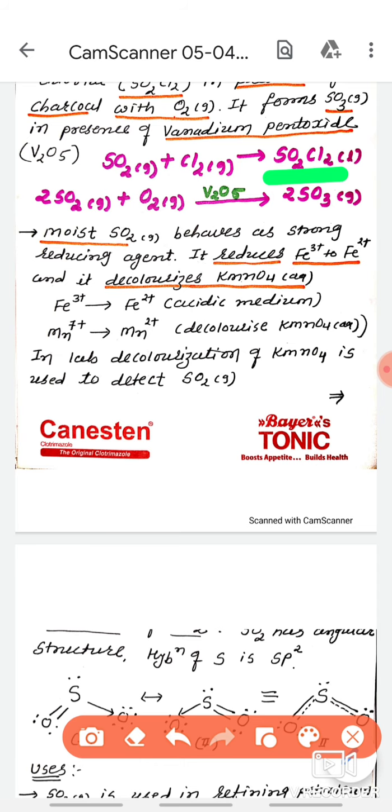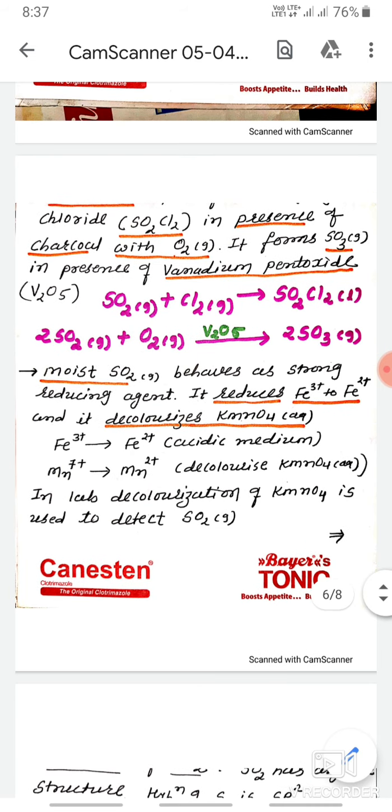In one reaction in group number 15 we used sulfuryl chloride. I think in the chemistry of phosphorus we use sulfuryl chloride and sulfonyl chloride. Okay, so this reaction you have to describe like this: when sulfur dioxide reacts with chlorine gas, it forms sulfuryl chloride.